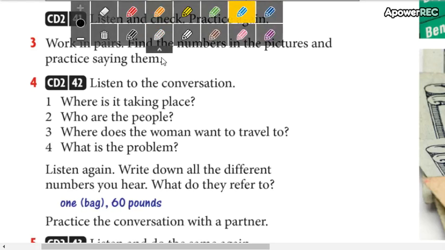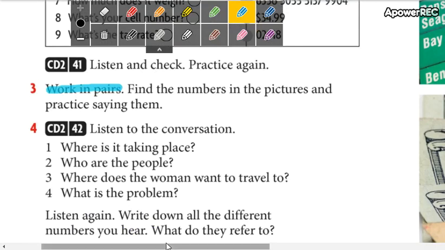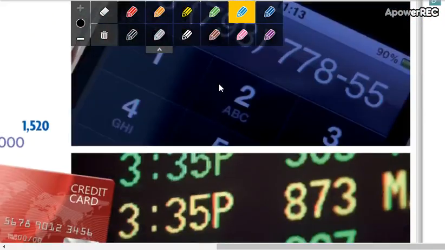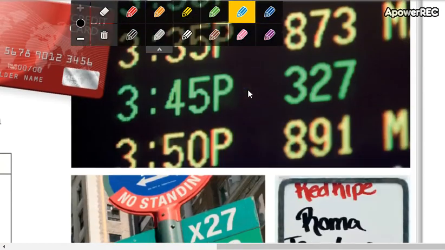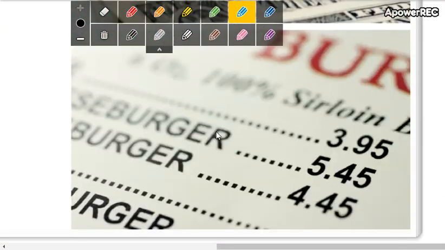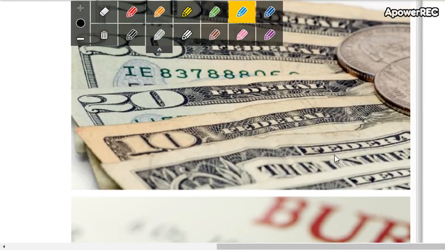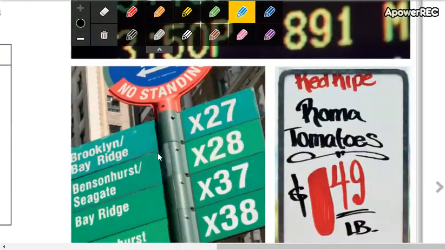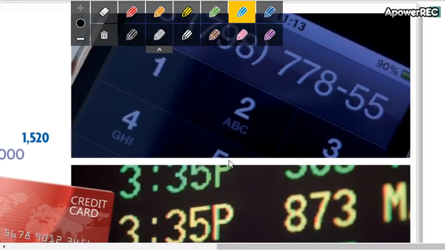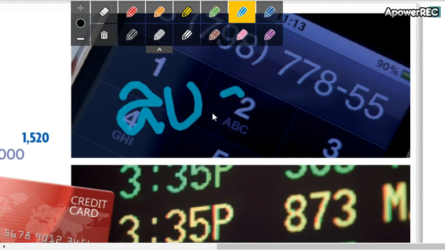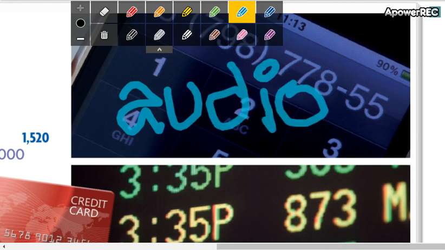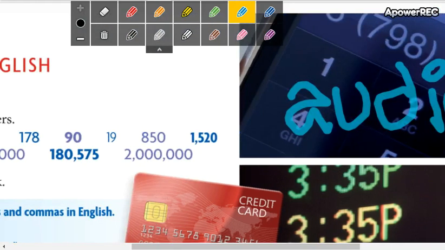And now you're going to work not in pairs, you're going to work alone, and you're going to send me an audio reading all the numbers that you can find in this. For example, 4.45, 5.45, 3.95, 20, 10, 49 cents, 38, 37. So you read all the numbers and you are going to send me an audio to the WhatsApp group. So don't forget the correct pronunciation of these numbers.